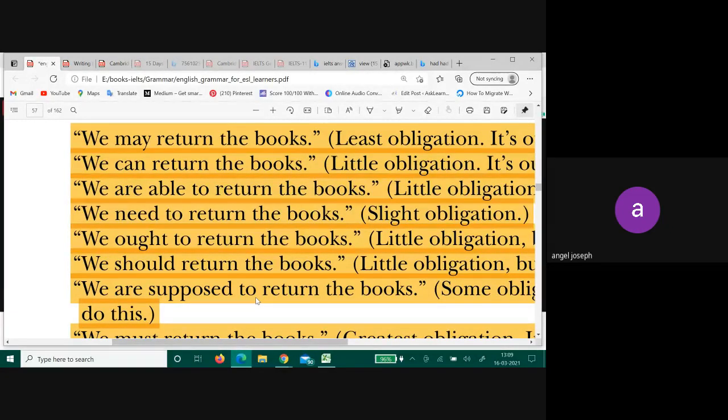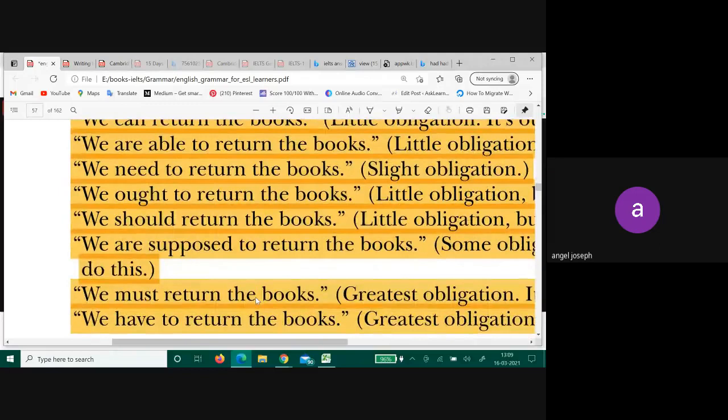Sorry, sorry, wrong. Don't put any bracket and don't put any could or anything. Wrong. Should later, supposed to, and then last you have must and have to. Supposed to, must, and have to.